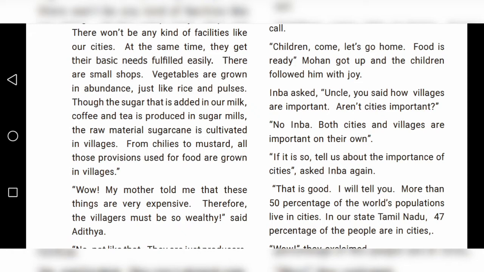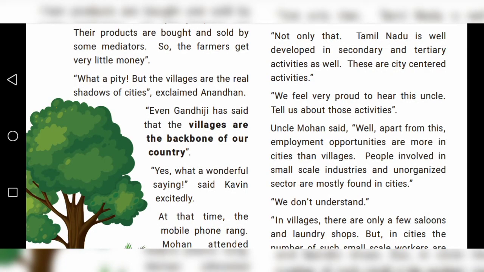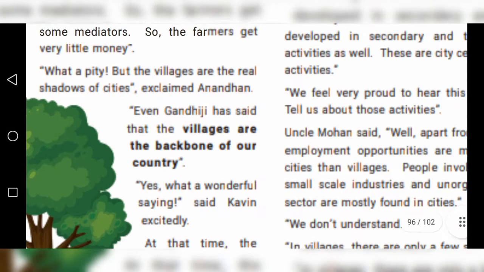Already I told you. From chilies to mustard, all those provisions used for food are grown in villages. All provisions, that is, all the eating materials, are cultivated in the villages. So Mahatma Gandhi said, villages are the backbone of our country.